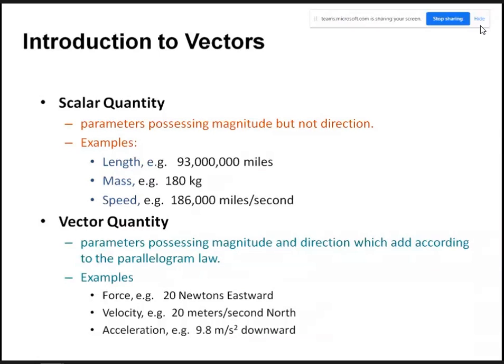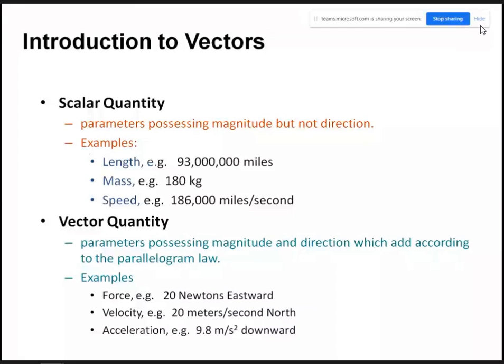Did it get muted? Hello, am I audible? Yes, sir. You have to bear with me sometimes, because in this online mode sometimes there is a little bit of a network problem.